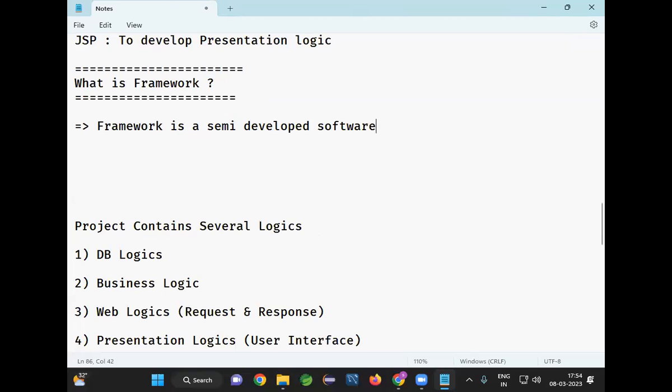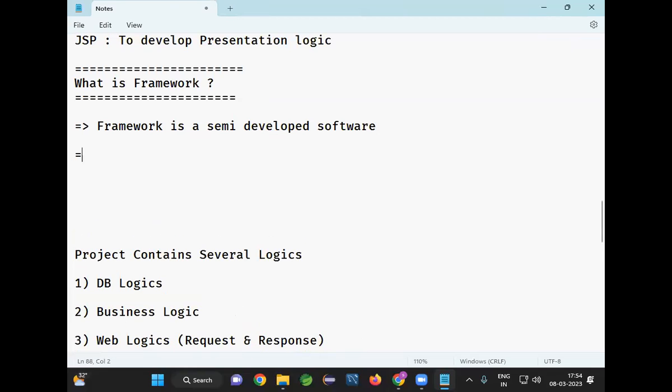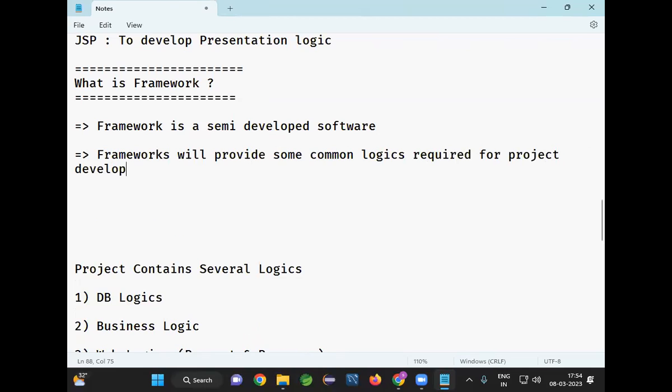What is the meaning of semi-developed software, guys? Frameworks will provide some common logic required for project development.